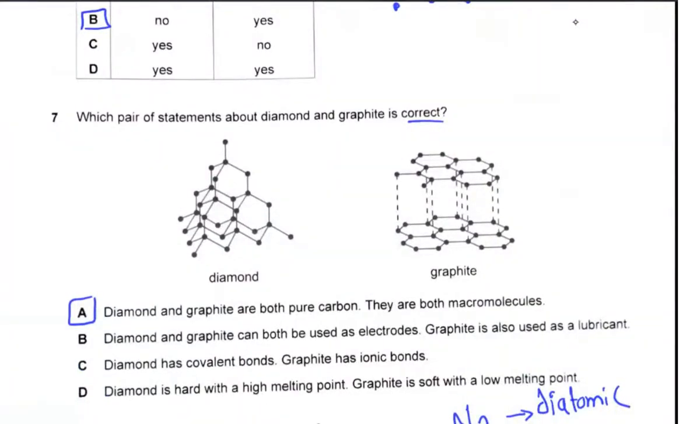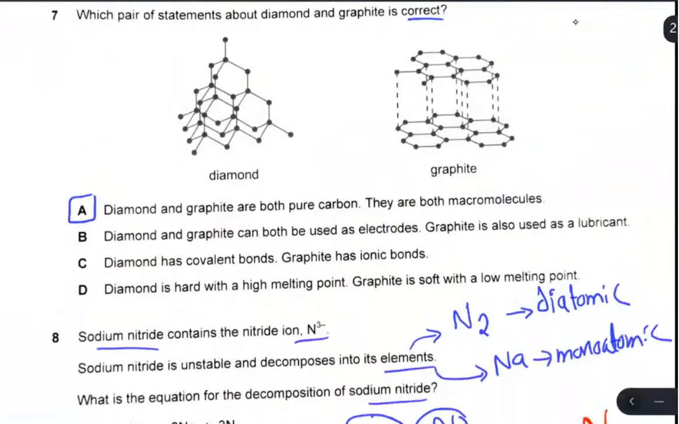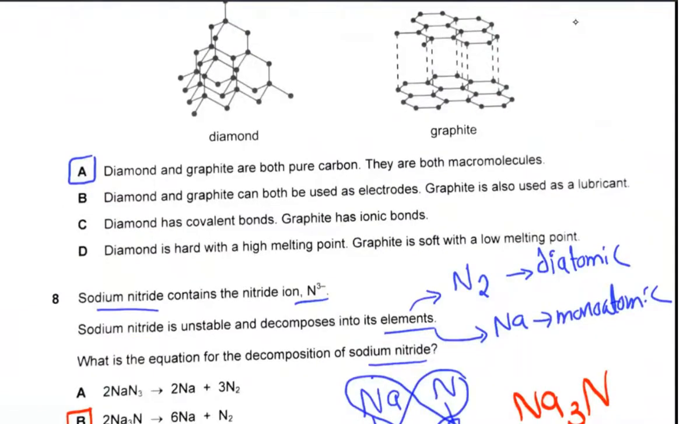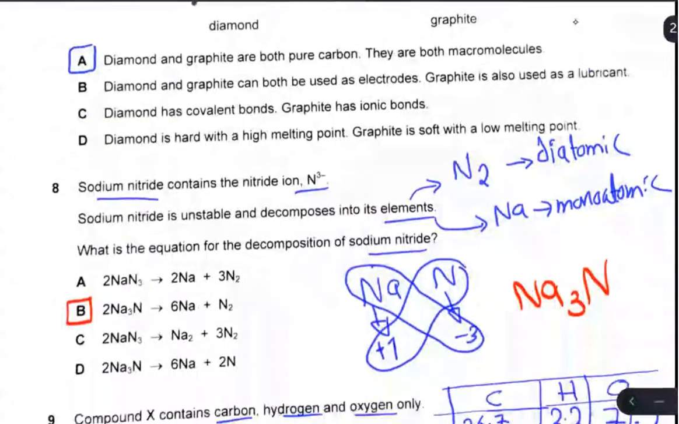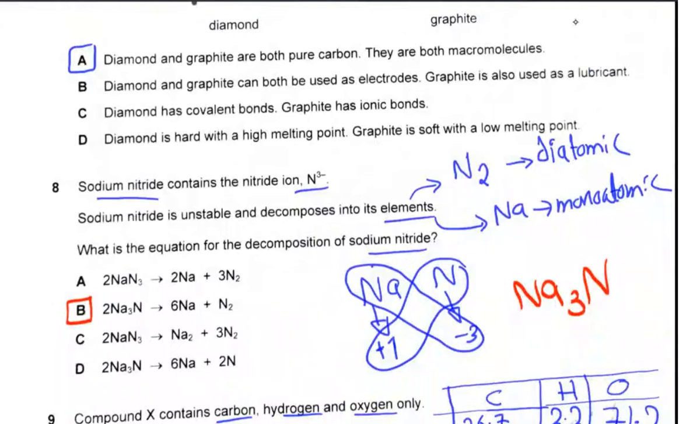Which pair of statements about diamond and graphite is correct? Diamond, the answer will be A. Diamond and graphite are both pure carbon, yeah. They are both macromolecules. So please, in paper 2, read all the choices, to select the more correct one. So the other choices are wrong.